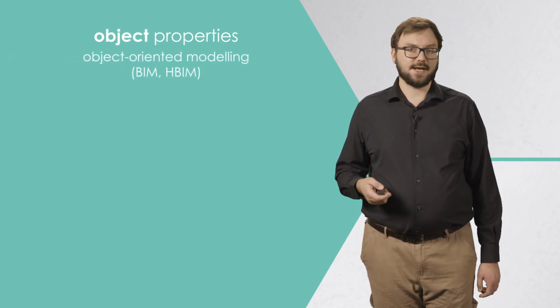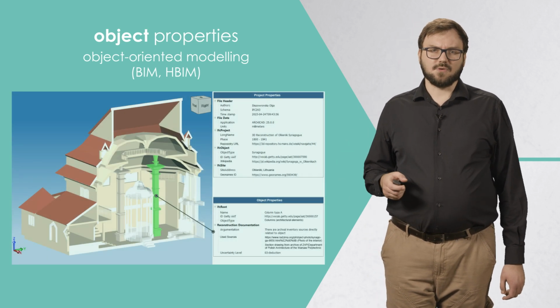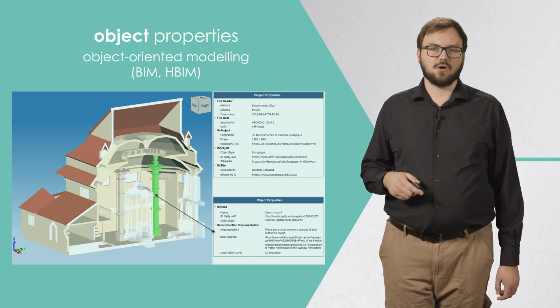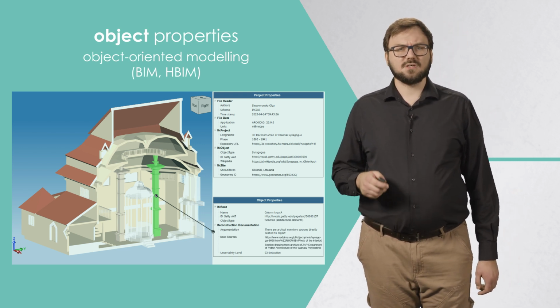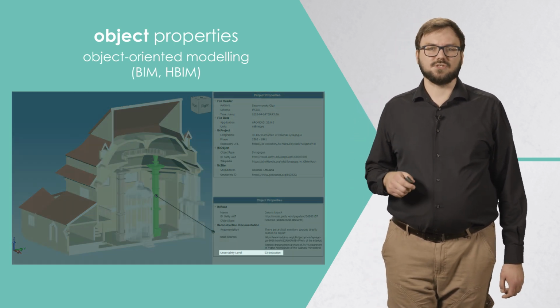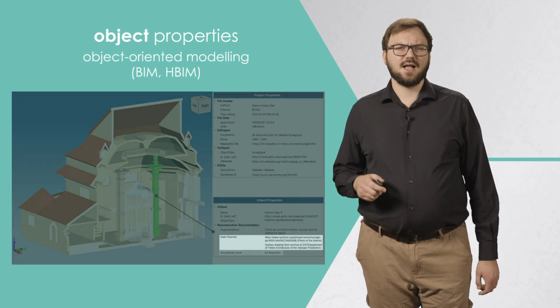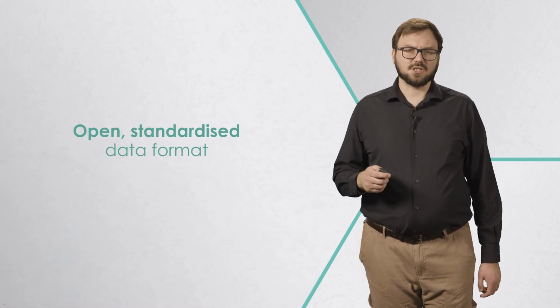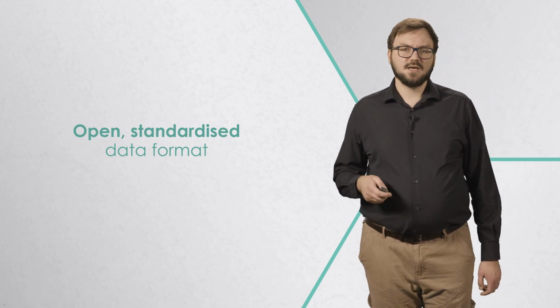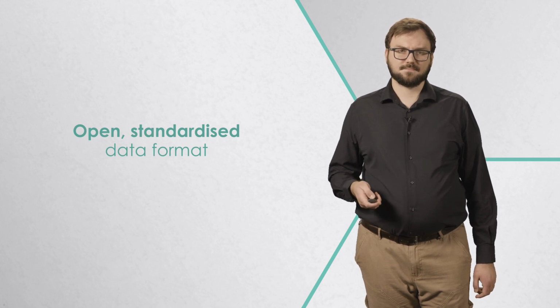Another method involves using object properties, which can be utilized in programs based on object-oriented modeling such as BIM or HBIM. They allow each element of a 3D model to be represented as an object with specific properties, such as material, condition, or historical significance. This approach allows for detailed documentation and analysis, as properties can be customized to include information on hypothesis levels, sources used, and other relevant data. It is crucial to provide this type of documentation in an open, preferably standardized data format to ensure it is reusable by others.